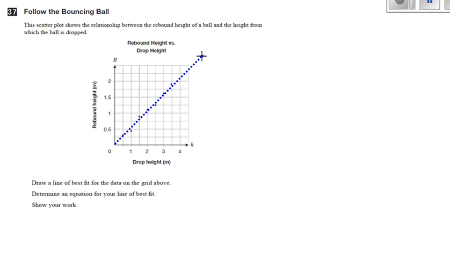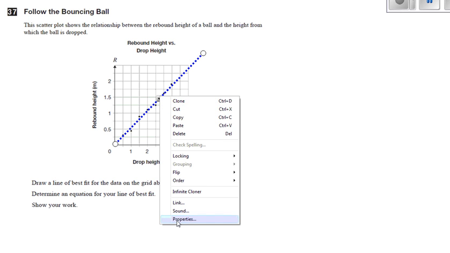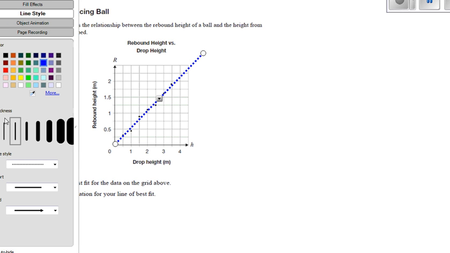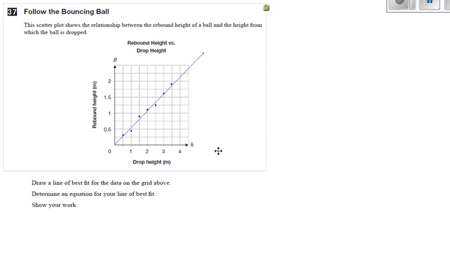It's to make sure that your line has about half the points above and half the points below. So your line should be in the middle of the points. Now these points are fairly close together, so it's even hard to see the points when I've got my line here. Let's see if I can adjust my line to see the points a little nicer. And I'll just make it a nice skinny line. There we go. So when I made the line even skinnier, now we can see that I've got a couple points below, a couple points on, and a couple points above. So that's a pretty decent line of best fit.